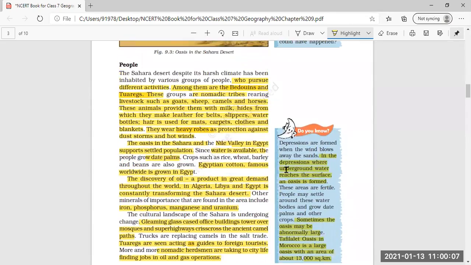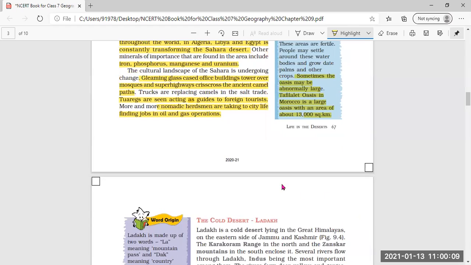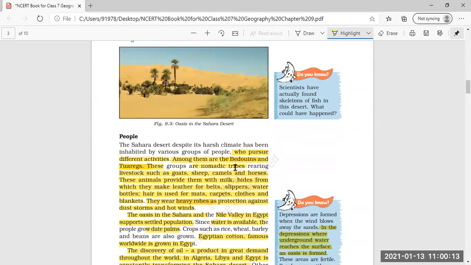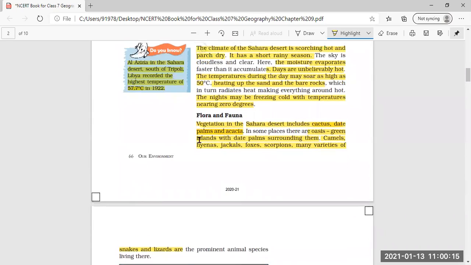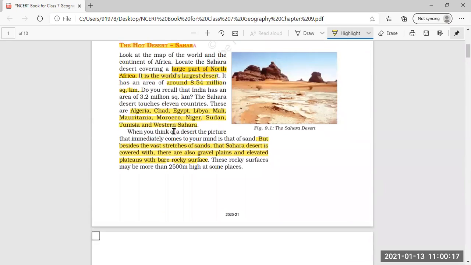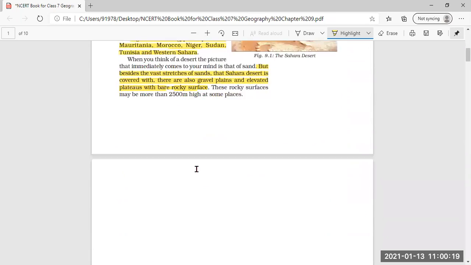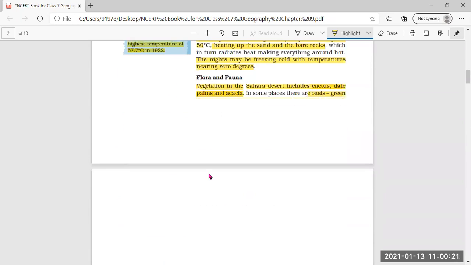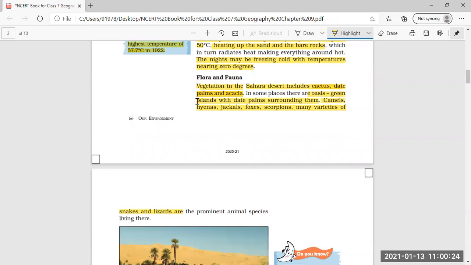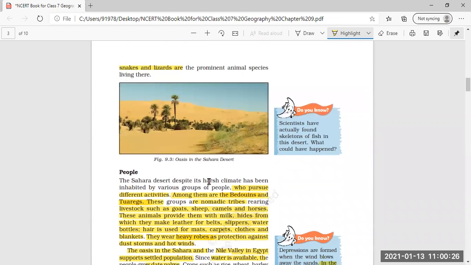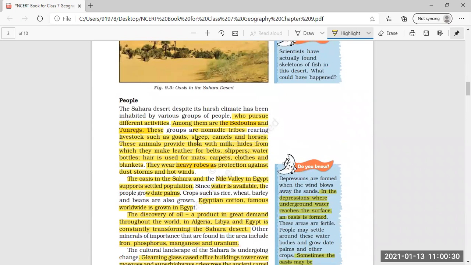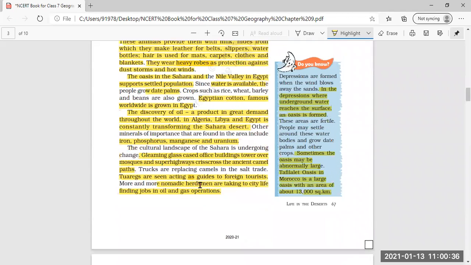So that's all about the hot desert. We have read about the Sahara Desert, what type of temperature is there, what type of climate is present, what type of flora and fauna, animal life and plant life is there, and how people have adapted themselves in such a situation where the temperature is very hot and sometimes very cold.